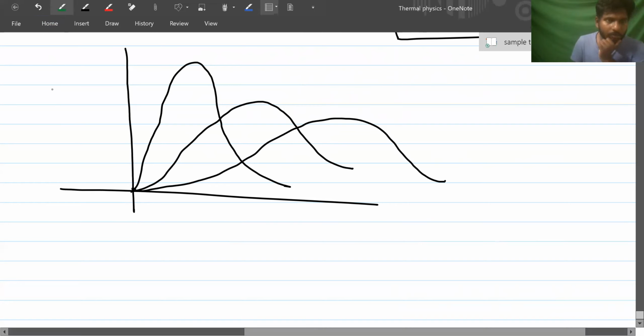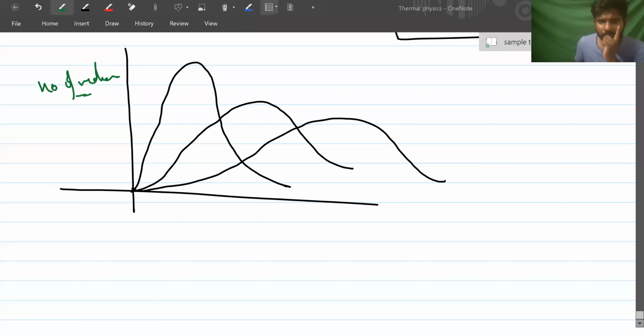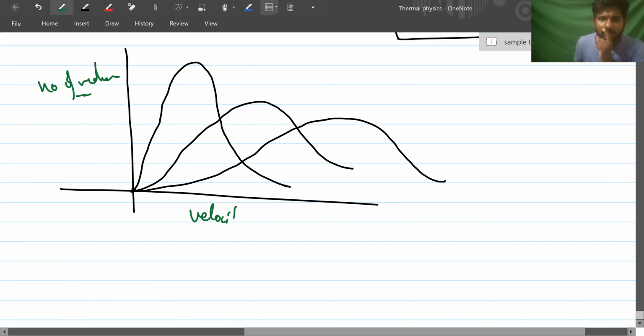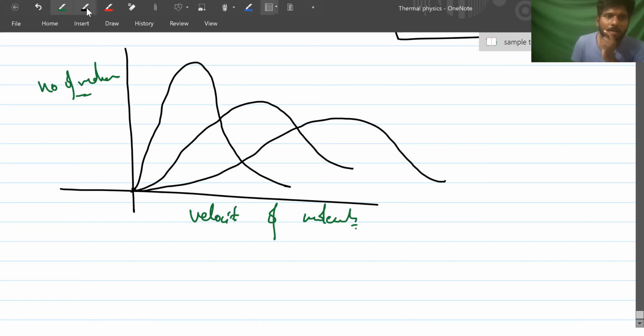This is the number of molecules, and this is the velocity of molecules.